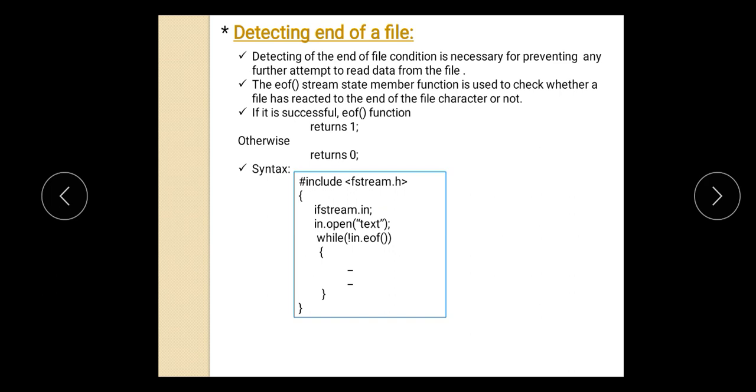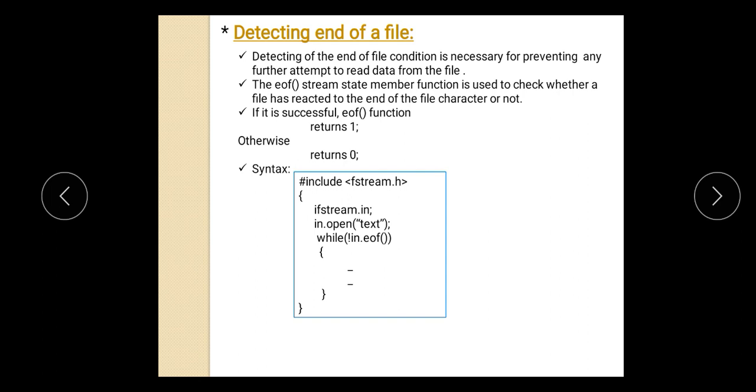Next is how to detect the end of file. There is one function that is called EOF. Detecting the end of file condition is necessary for preventing any further attempt to read the data from the file. That means when we reach the end of the file, we cannot go further. So we have to know whether our file has ended, and that is given by the function EOF.